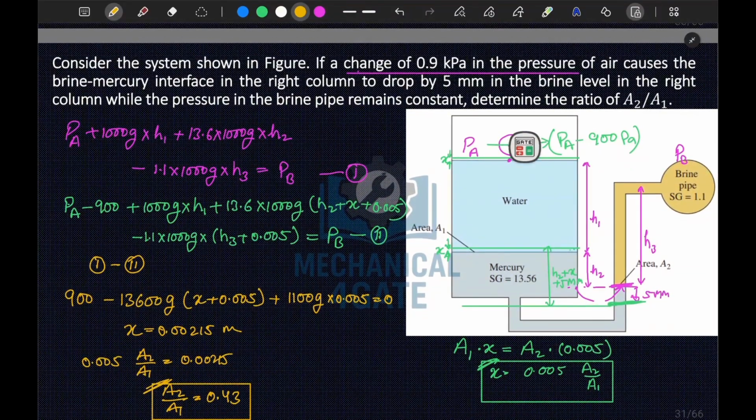So we have been given that the pressure changes by 0.9 kilopascal, and the right column drops by 5 mm. Since it is dropping, the pressure must be decreasing. Because if it were increasing, like if we had considered PA plus 900, the column should rise by 5 mm. But since it is mentioned that the column drops by 5 mm, the change must be a decrease. I hope you understood this up to here.